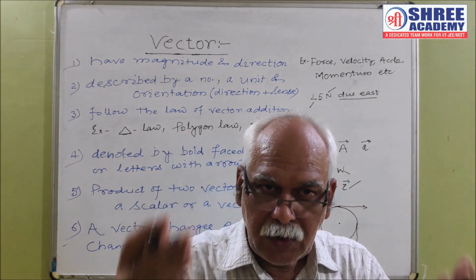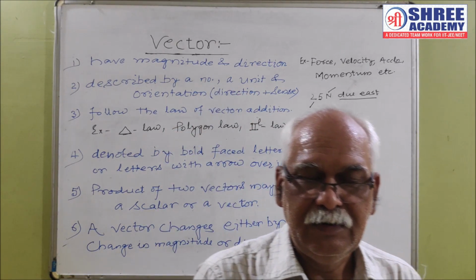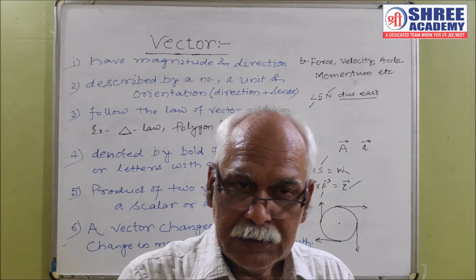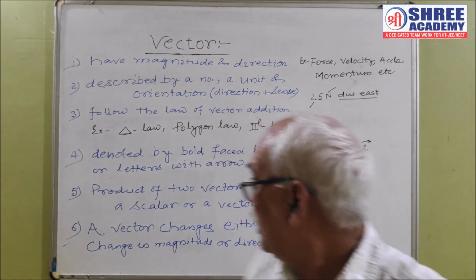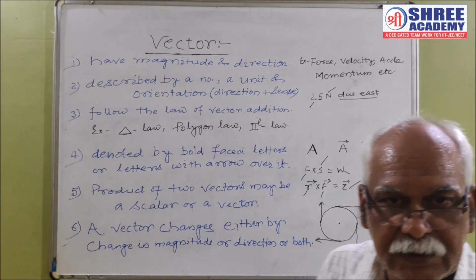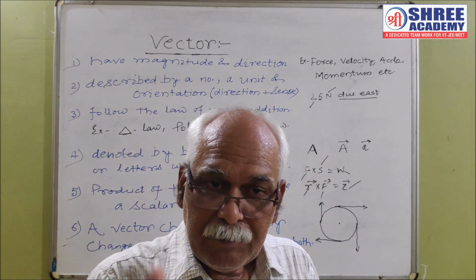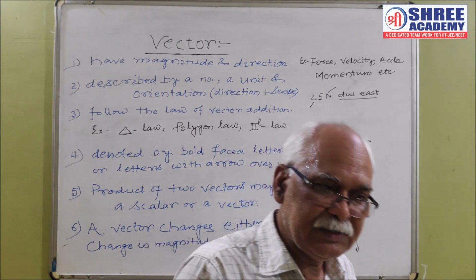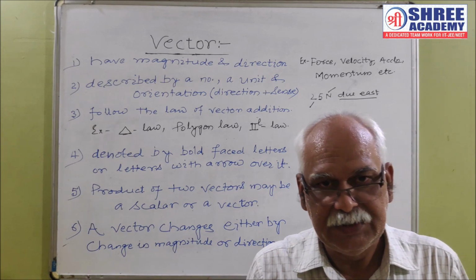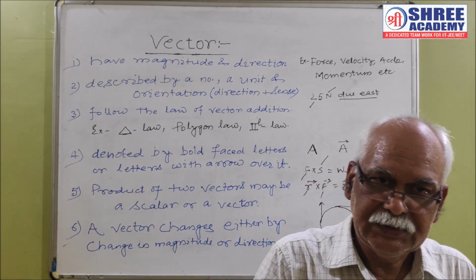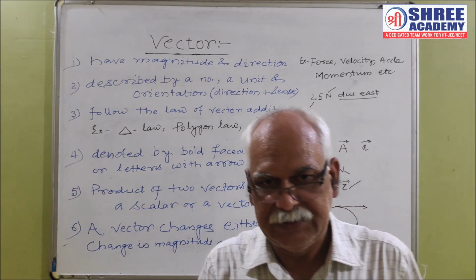When a body is allowed to fall freely, the direction of velocity is constant, but its magnitude is changing. In case of projectile motion, the magnitude as well as the direction of velocity is changing, and we say that the velocity of the particle is changing because both magnitude and direction are changing.